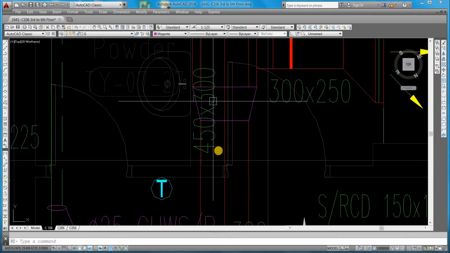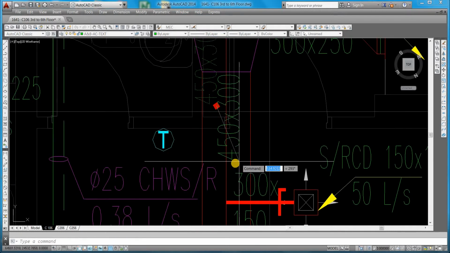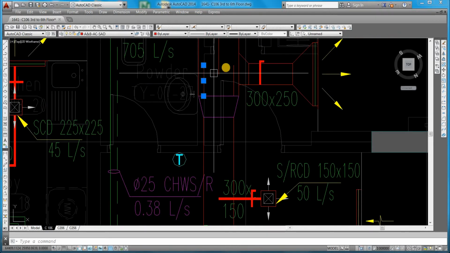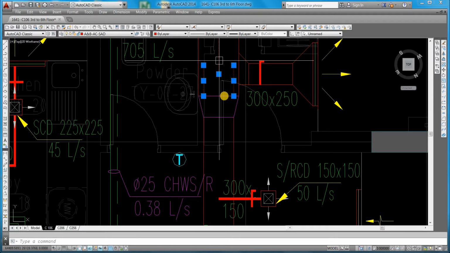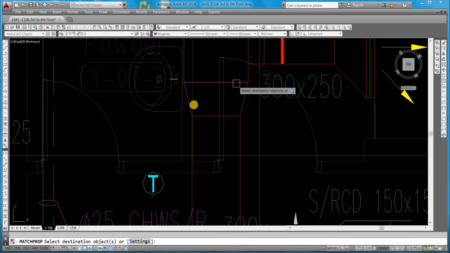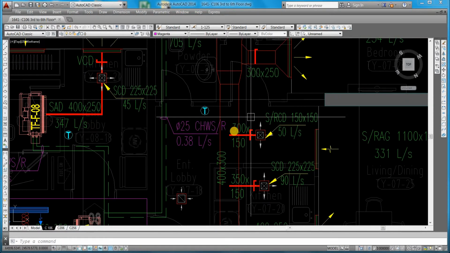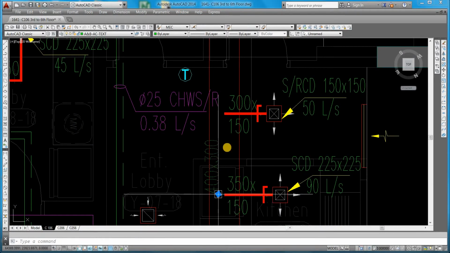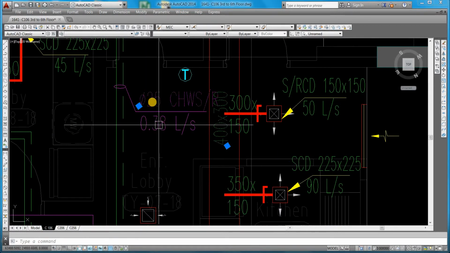No need. This is my duct size. Right. Delete, delete, delete, delete. Match properties. This one, this one, this one, this one. This 400 by 300 is my duct size.